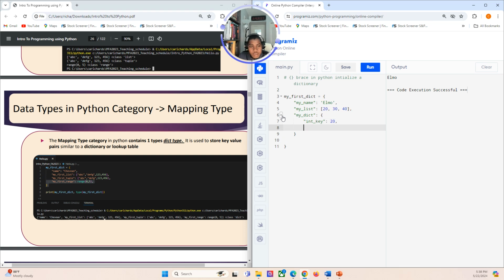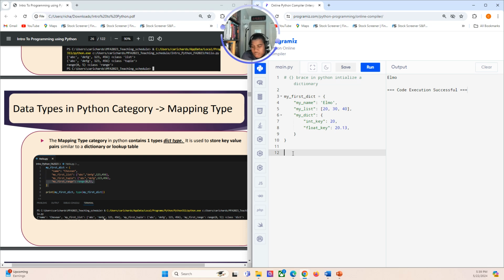And then if we want to have another key, let's call this floating point key, and then make this a float. So there's a my dict in my first dict, which is a dictionary in a dictionary, and it has these two values inside the inner dictionary. So this is like nesting. And you might see that sometimes with server responses and stuff.